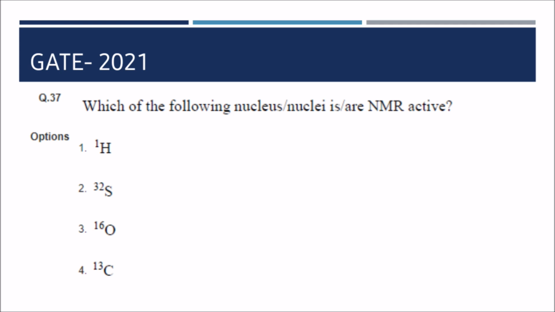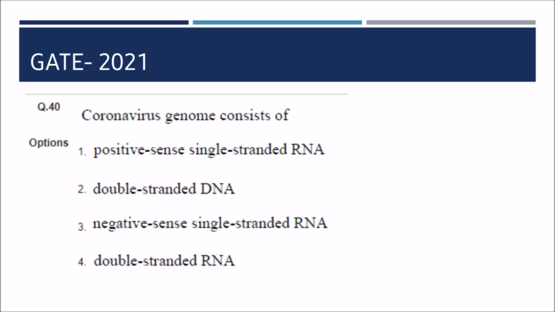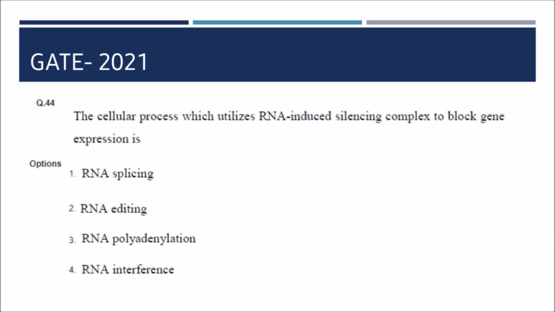Next question is, which of the following nucleus or nuclei is or are NMR active? So your possible correct answer, as this is a multiple select answer, is 1 and 4. This is carbon-13 and hydrogen-1. The coronavirus genome consists of positive single-stranded RNA. The cellular process that utilizes RNA-induced silencing complex to block gene expression: your possible correct answer would be RNA interference.